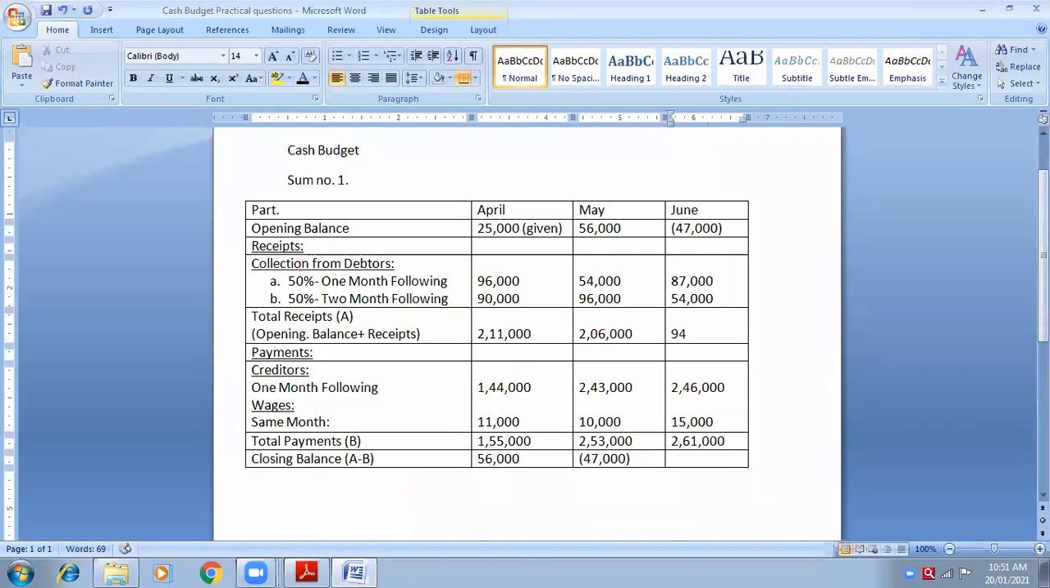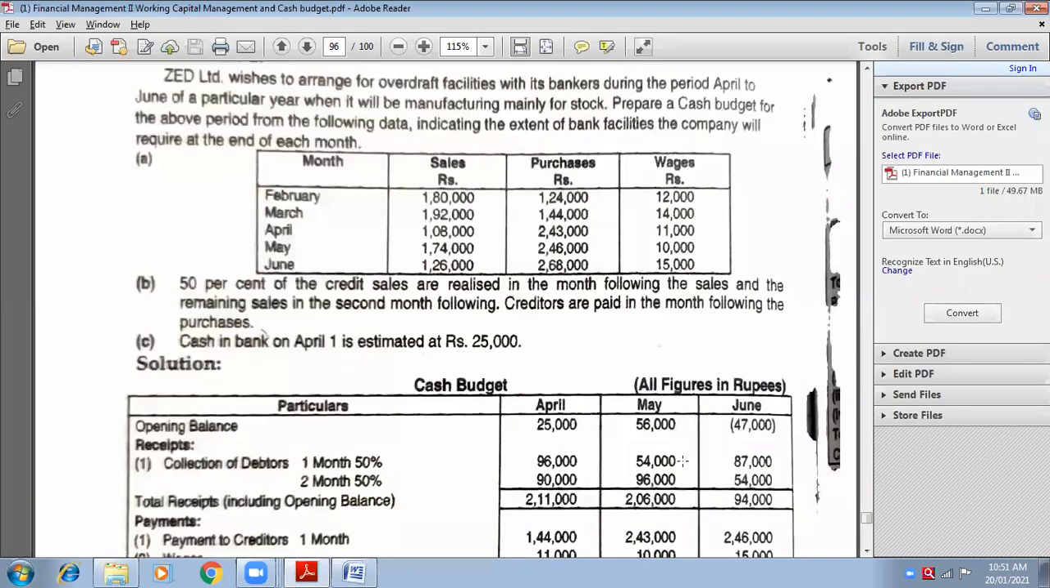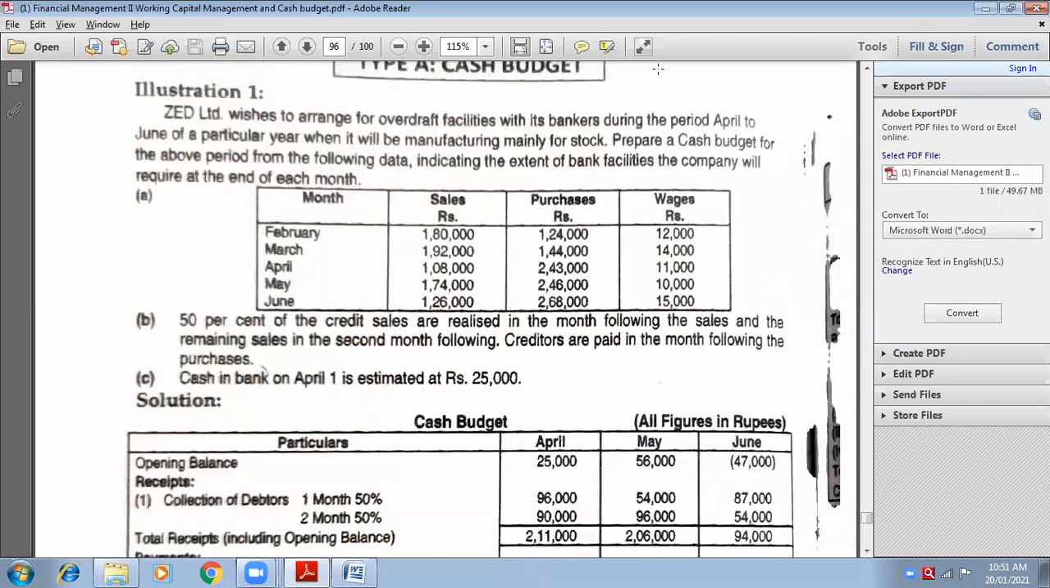It would be 94,000. But still, again, the same problem. Block A is less than block B. That means incomes are less than expenses. Therefore, it will be a loss. Cash will be in shortage. So tell me, how much is A minus B? Minus 1,67,000. That means you will be asking the bank to give you the overdraft facility.